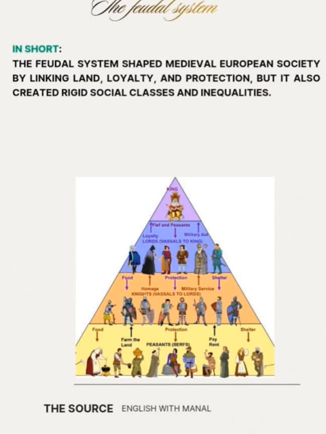So, in short, the feudal system shaped medieval European society by linking land, which is the economy, so we are talking about farming, with loyalty and protection. Three key points: land, loyalty, and protection. Land was owned by the king, and the king gave the land to the nobles and the lords, and lords and nobles gave the land to knights.